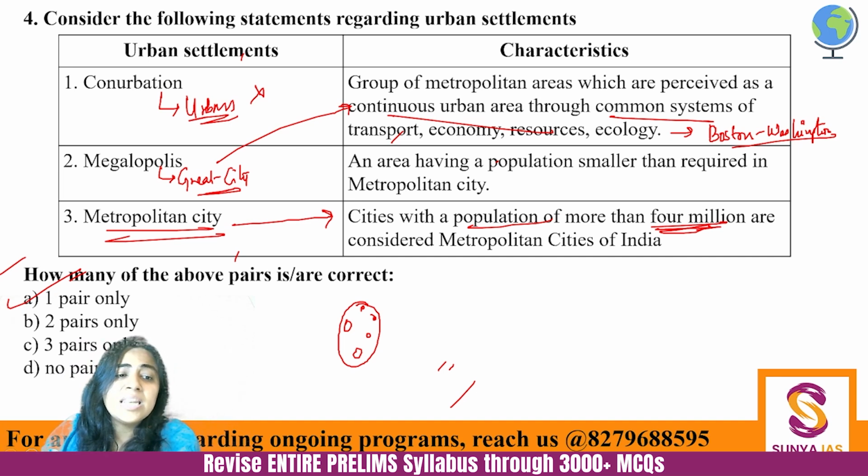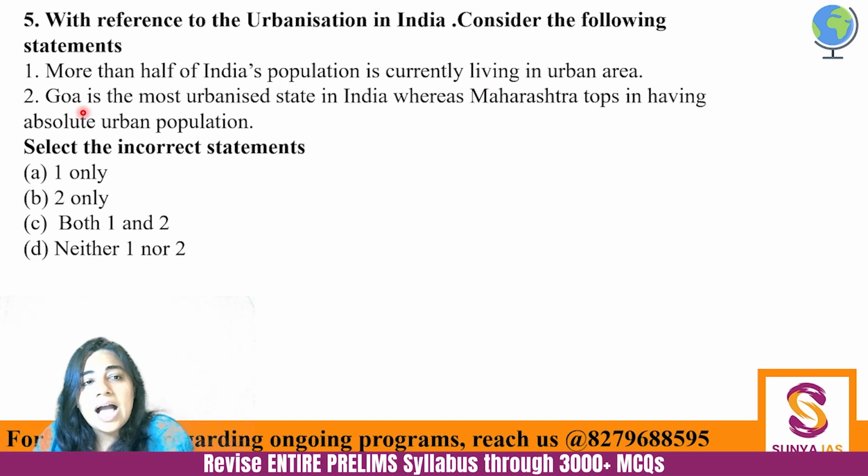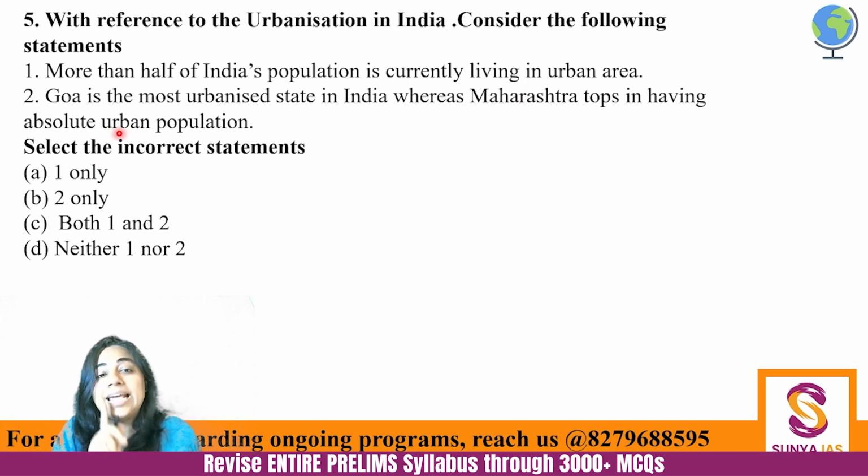Next, last question for the day. With reference to urbanization in India, consider the following statements. More than half of India's population is currently living in the urban areas, and Goa is the most urbanized state in India, whereas Maharashtra tops in having the absolute urban population. Select the incorrect statements. Every time, incorrect will not be in italics. Please remember that. Please do not lose marks for this unnecessary situation. Incorrect will not be having italics every time, right?